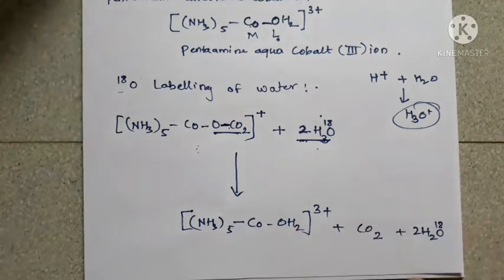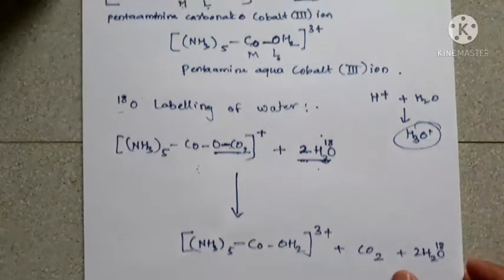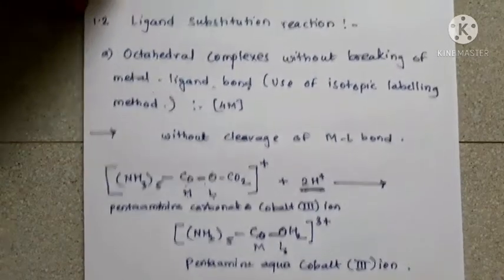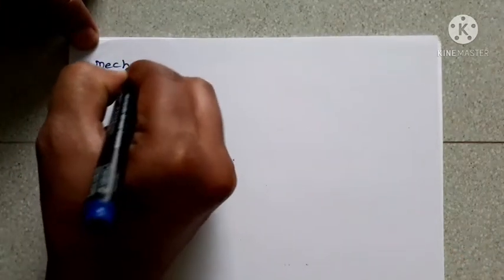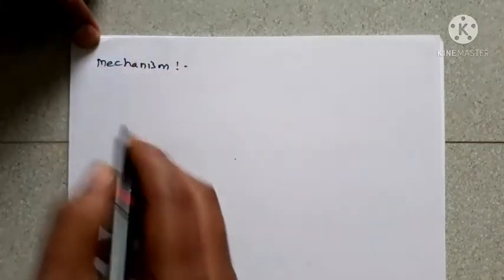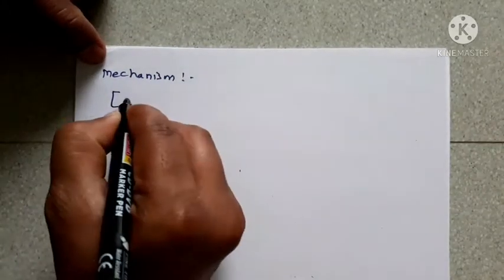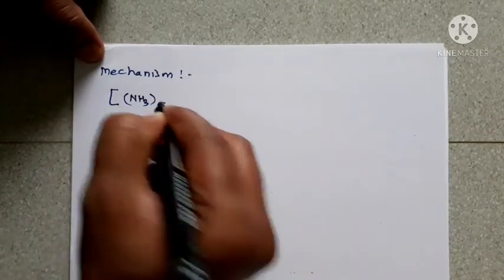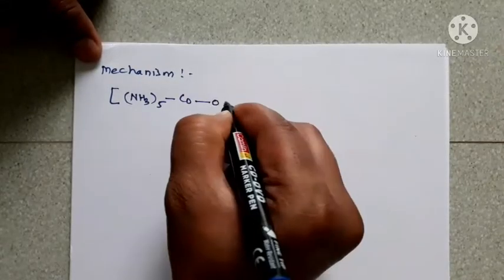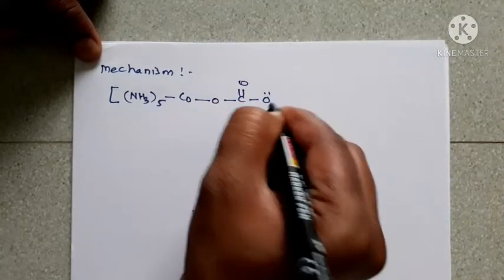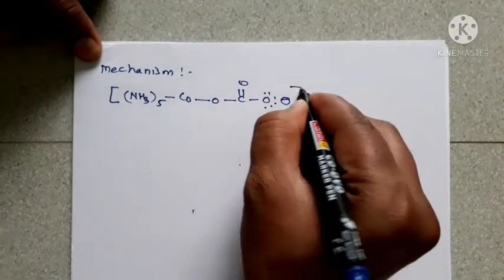Okay, so let us see the example of this ligand substitution reaction of an octahedral complex without breaking of the metal-ligand bond. So let us see the mechanism of this reaction. First, in the mechanism, we take our main reactant molecule, [Co(NH3)5], then the central metal Co and the carbonate ion looking like this.